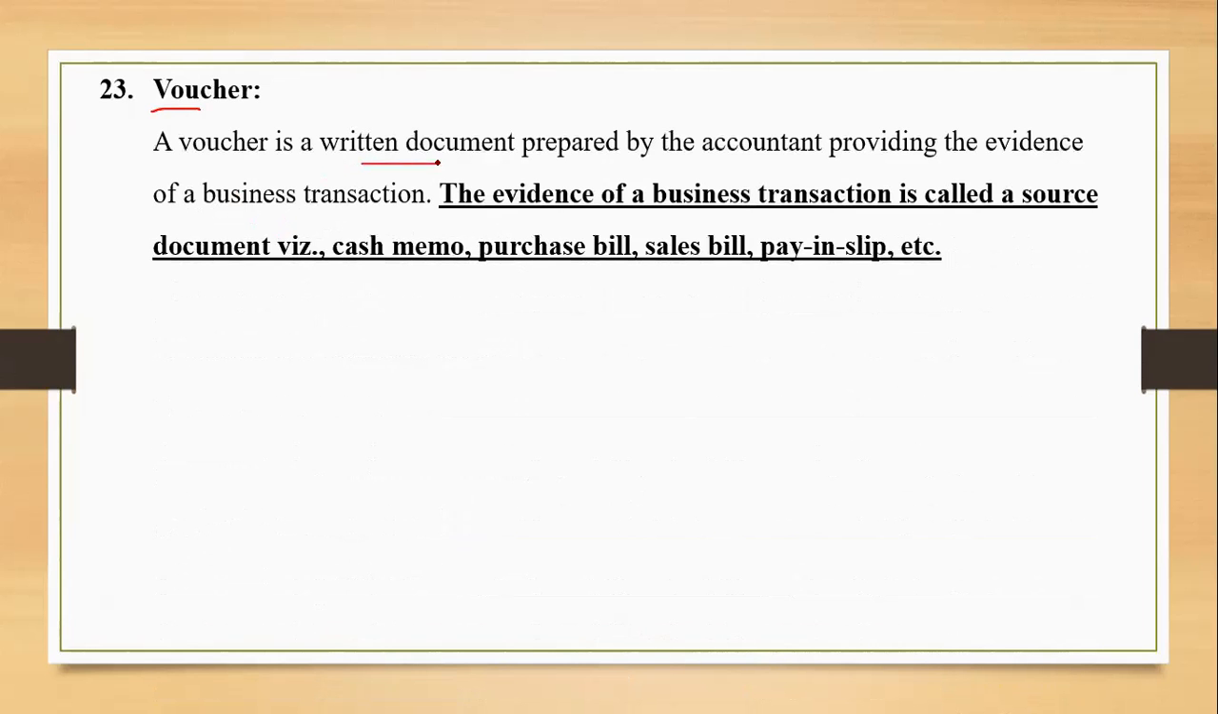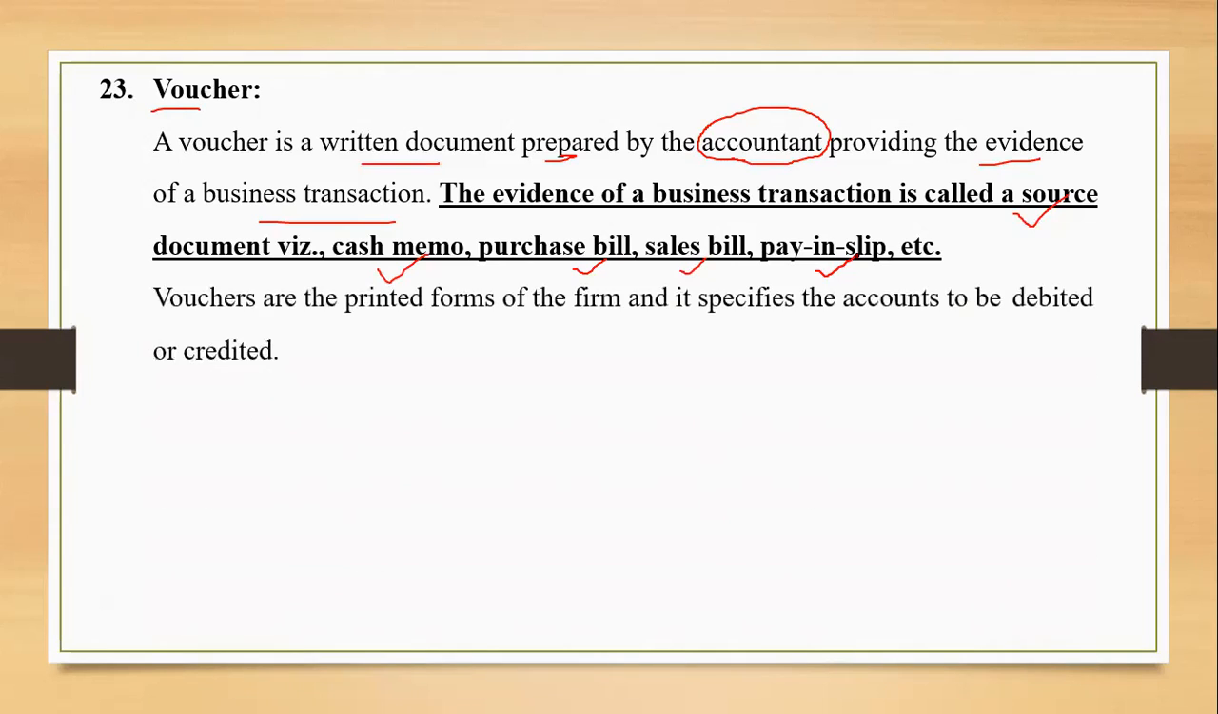Okay, let us see this. A voucher is a written document prepared by the accountant. What is he doing? Providing the evidence of a business transaction. Okay? The evidence of a business transaction, which is the original evidence, is called a source document. That is a cash memo for cash transactions, a bill for a purchase or a sale. When we deal with the bank, for a deposit in the bank, we have a pay-in slip. So these are all the source documents, and a voucher is a written document which is prepared by the accountant.